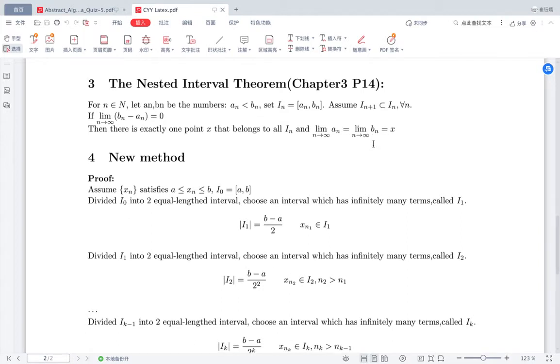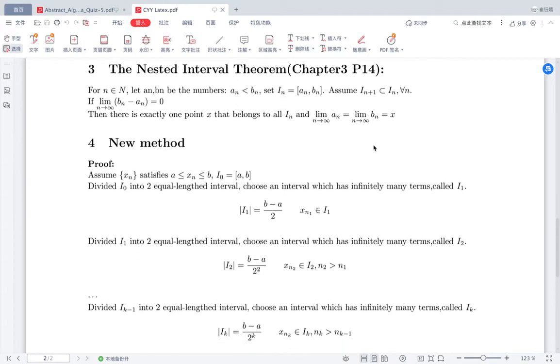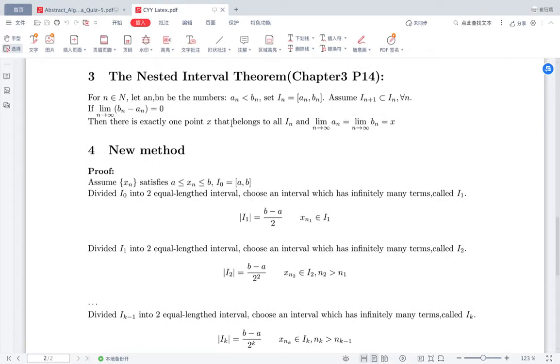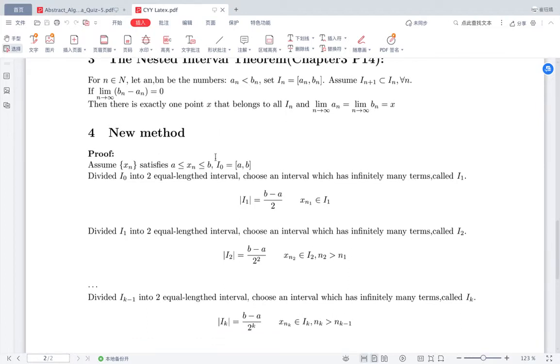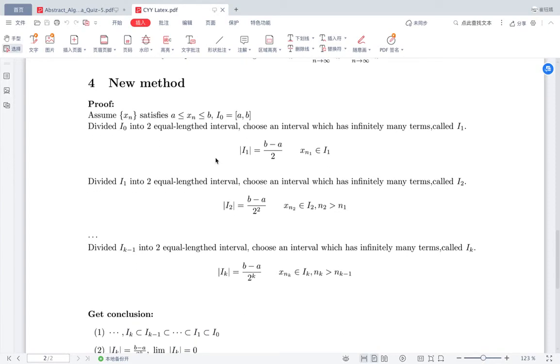Let's come back to prove the Bolzano-Weierstrass theorem. We will use the nested interval theorem to gradually approximate the limit of this convergent subsequence, so that we can find it. Now let's look at this step-by-step analysis. Suppose that the sequence xn is bounded. What information can we get from bounded? It is bounded, so there exist some real numbers a and b in R such that xn is contained in the closed interval [a, b]. Denote [a, b] by I0.